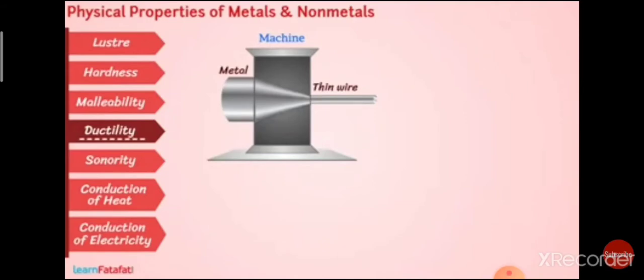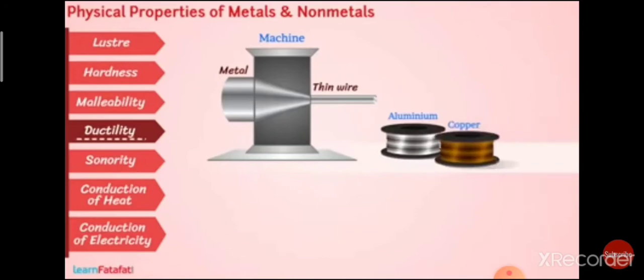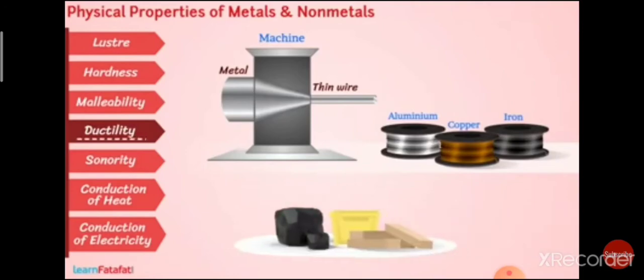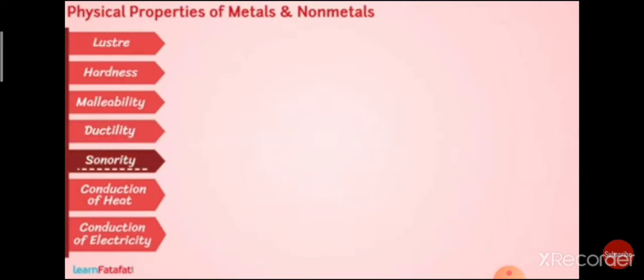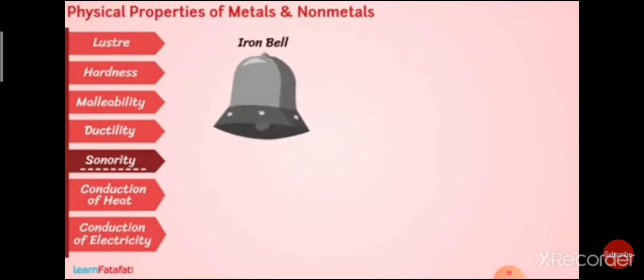Next we have sonority. Sonority means the property of sound. If a substance is struck by a hard substance and it produces sound, this property is known as sonority. So here we can say that metals are sonorous whereas non-metals are non-sonorous, which means they do not produce sound.